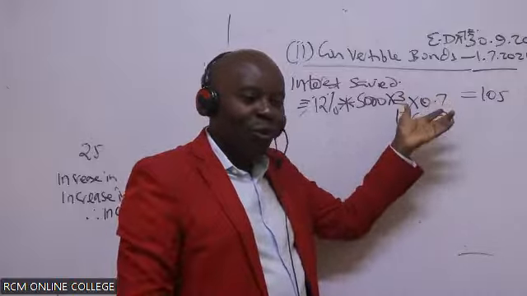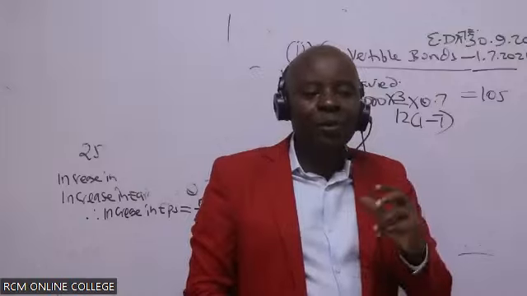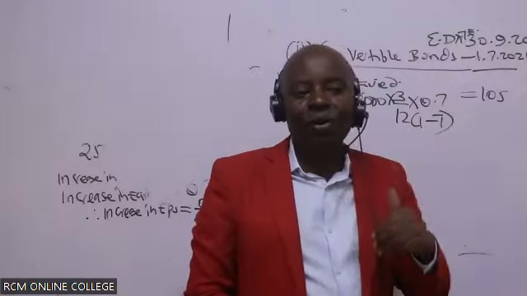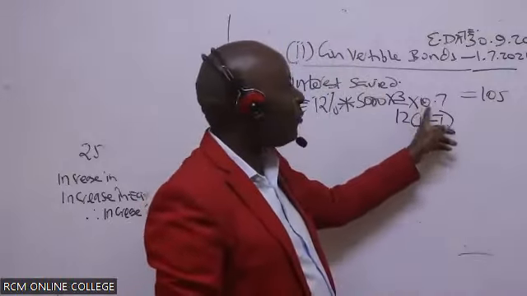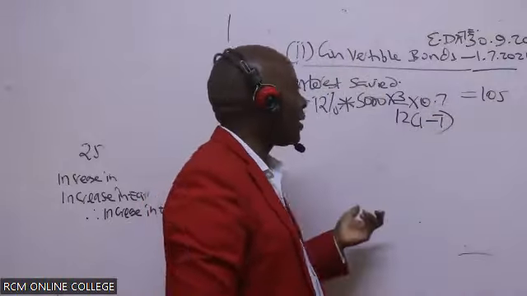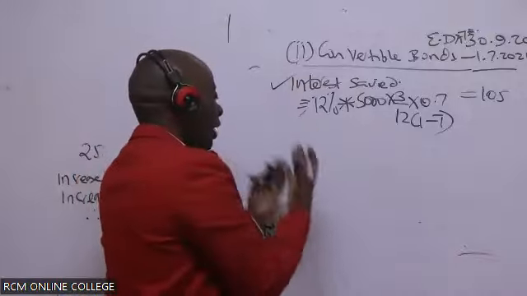No, because preference dividends are never allowed for tax purposes. Interest is tax allowable. Because of that tax allowance, that is why we are multiplying it with after tax. That is 0.7 like that. Now, ladies and gentlemen, let's also investigate, because it's two sides of the coin.